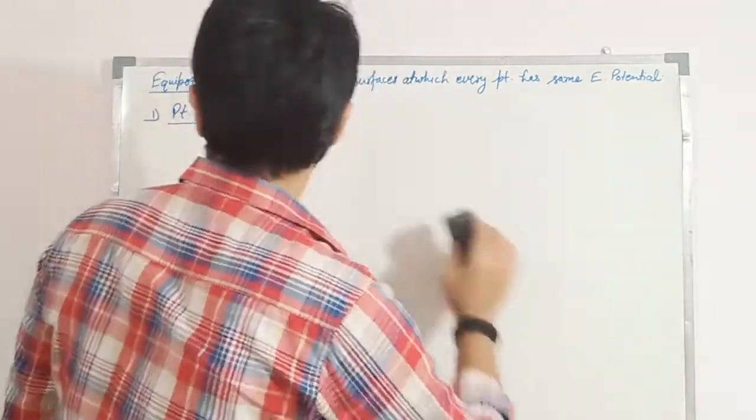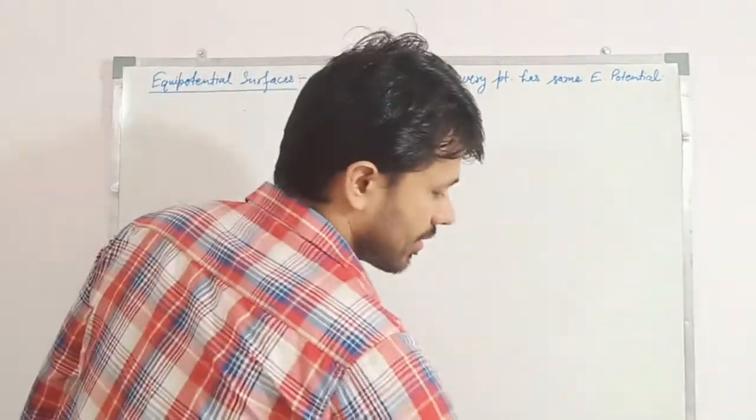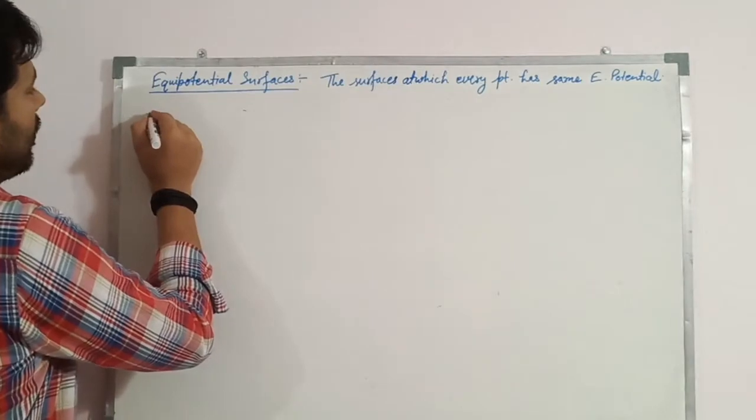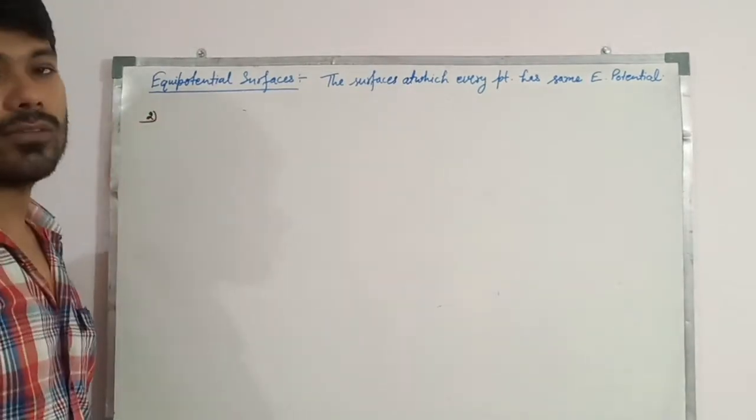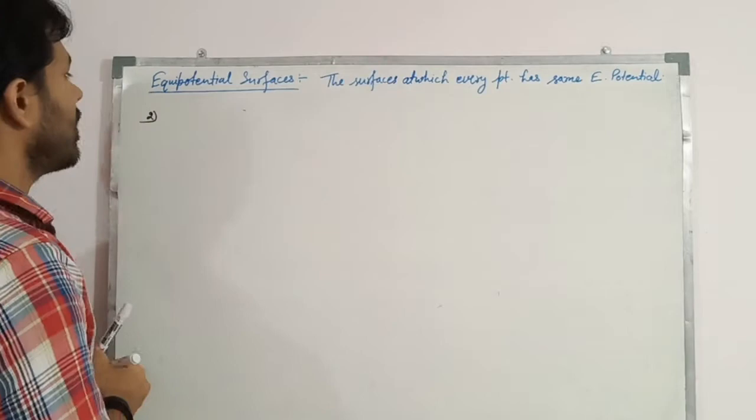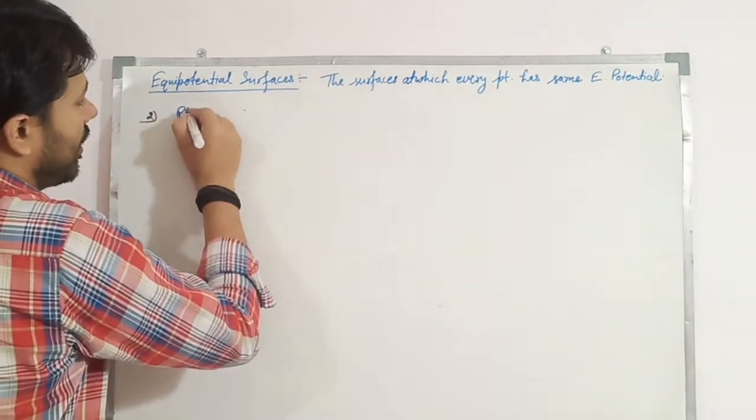Let's draw the second equipotential surface, for a uniformly charged plane sheet.